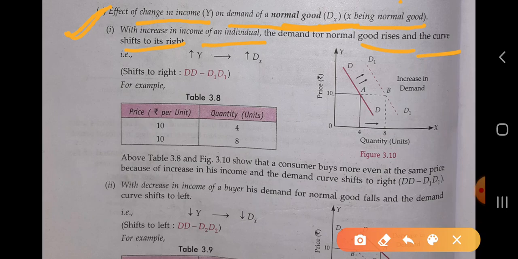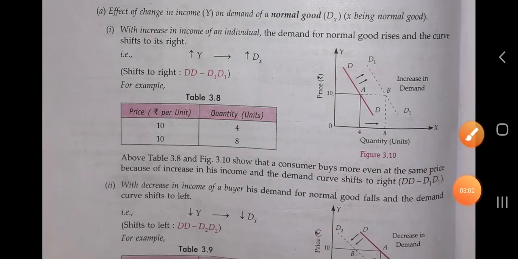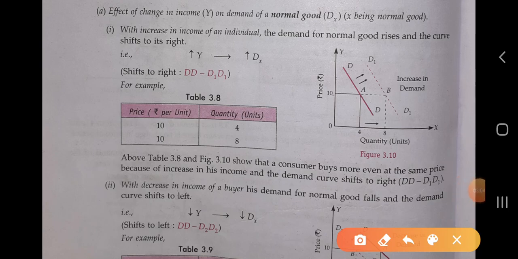But whenever the income of the consumer increases, in that condition he will purchase more and more of the normal good. So it is given here that whenever the income of the consumer increases, the demand for the normal good rises.